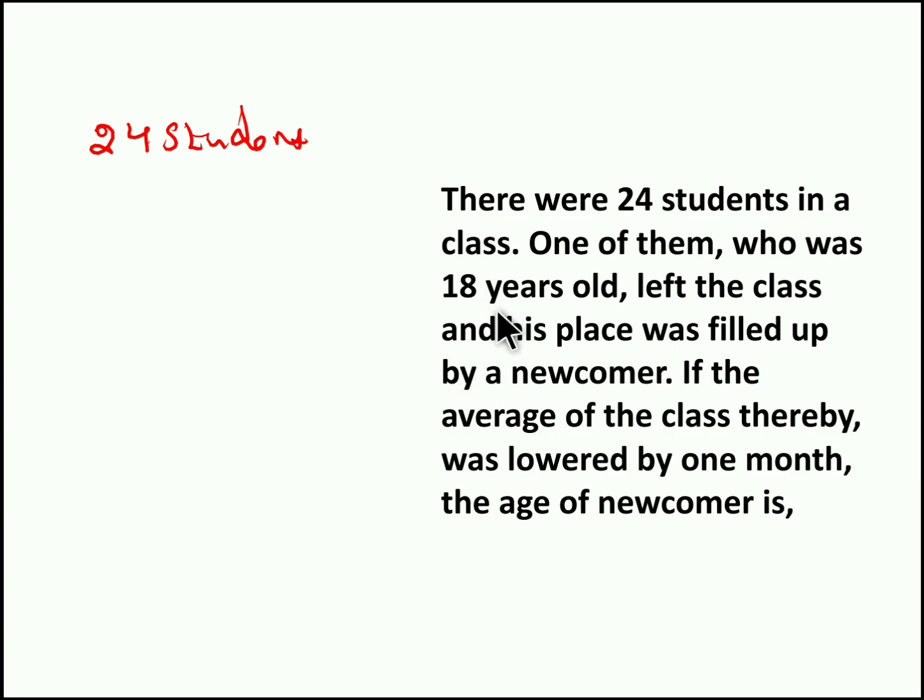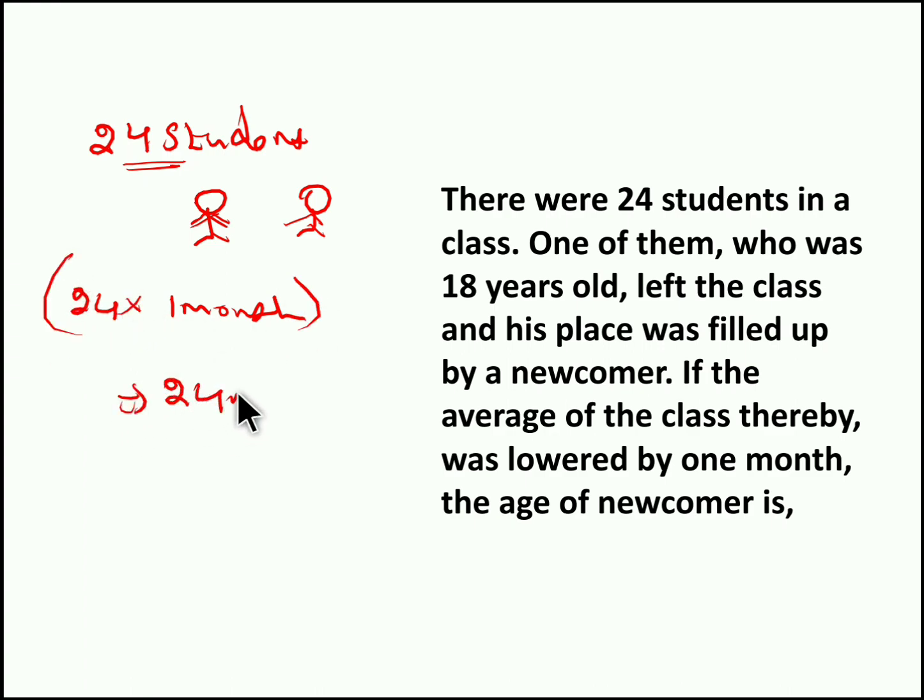One of them, who was 18 years old, left the class and his place was filled by a newcomer. The average of the class thereby was lowered by 1 month. So we have 24 students. Instead of this 18-year-old person, if we replace by a new person, the average is lowered by 1 month. So this 1 month is reduced for all the 24 students. So 24 into 1, it's 24 months. So 24 months can be rewritten as 2 years. So 2 years is reduced for all the persons.